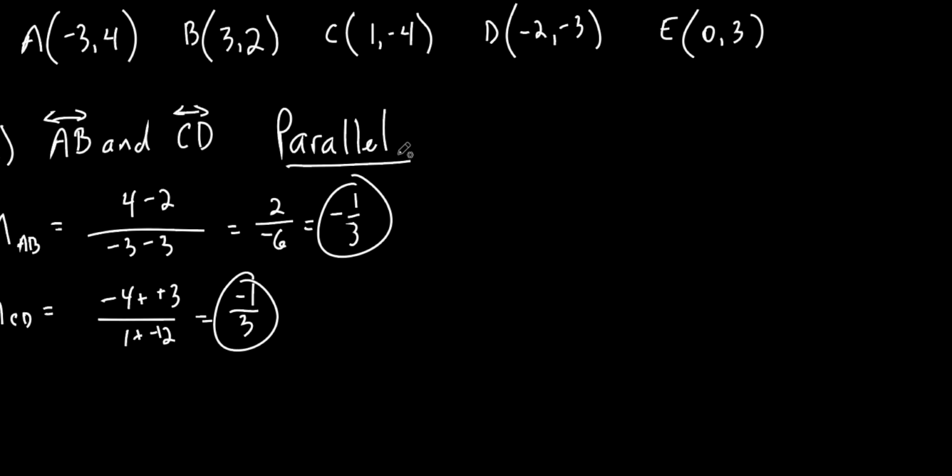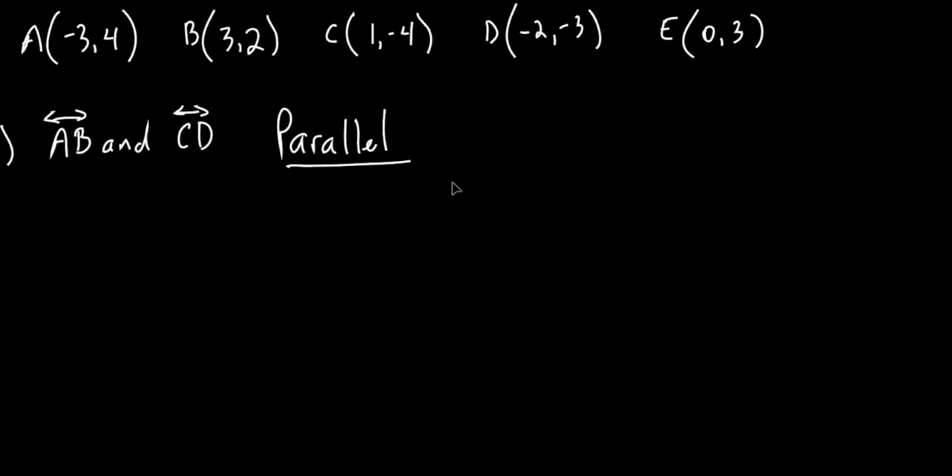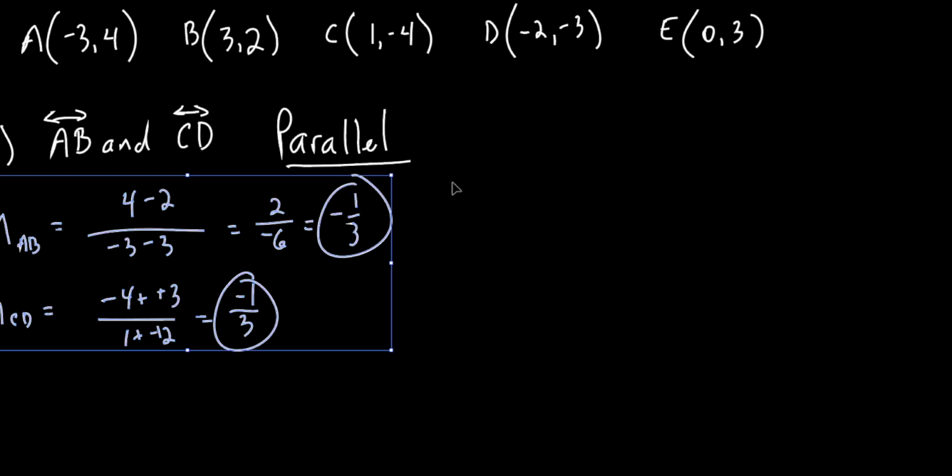Now technically, you have 3 choices. You could just guess and have a 1/3 chance of getting it right. But the problem is, even if you get it right, if that's all you do, do you think I'm going to give you credit for that? Absolutely not, okay? Because I have no idea how you got that. You might have just guessed, all right? And math is not about guessing. It's about knowing what you're doing and showing me that you know what you're doing. So I need to see that those slopes are what they are, okay?